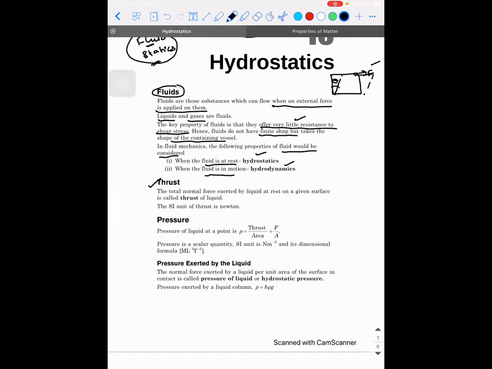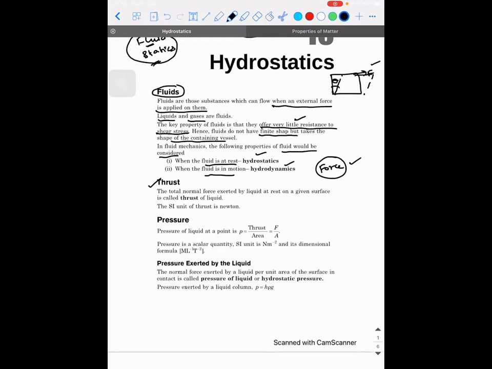So what is thrust? What is the difference between thrust and force? Thrust is normal force. Yeah, that's right. Force means a push or a pull which is responsible for the motion of the object, so it is a cause.